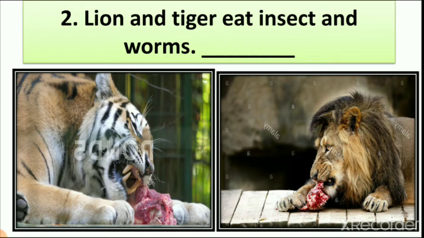Number 2, lion and tiger eat insects and worms. So you can see in this picture lion and tiger, and what they are eating. Is there an insect? Is there a caterpillar? Or is there a fly or spider? No. So what are they eating? They are eating flesh, right? So lion and tiger eat insects and worms is the wrong answer. So what is the right answer? Lion and tiger eat flesh of other animals. So what do we write here, true or false? We write here false. This whole exercise we completed in the previous lecture.